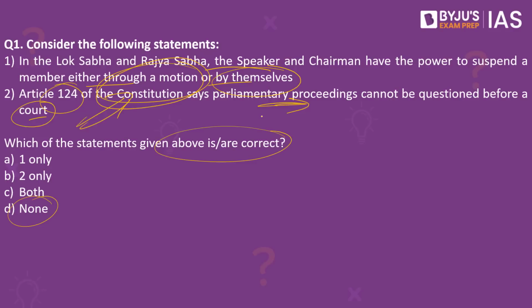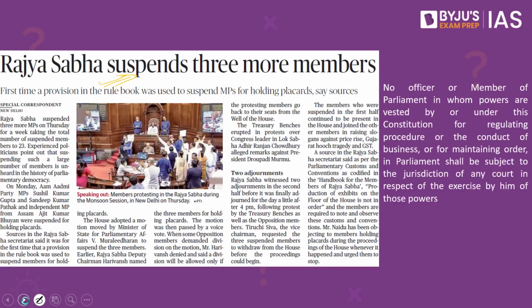In that case, when there is a flaw in the procedure, they may approach, but in normal proceedings, they will not be able to approach the Supreme Court or any other court in India. This is put up in Article 122 of the Indian Constitution. It says, no officer or member of the Parliament in whom powers are vested by or under the Constitution for regulating the procedure or the conduct of business, or for maintaining order in Parliament, shall be subject to the jurisdiction of any court in respect of the exercise by him of those powers.